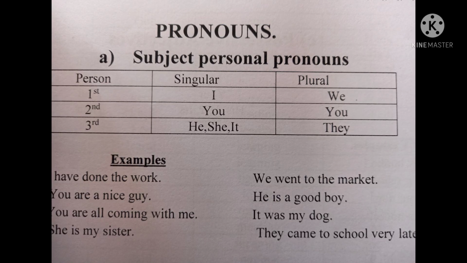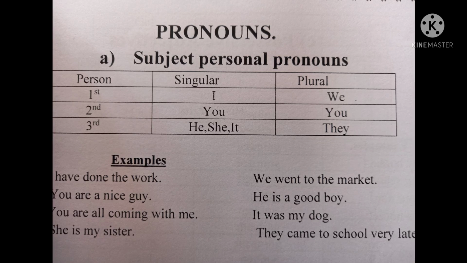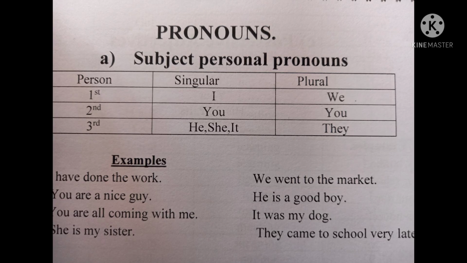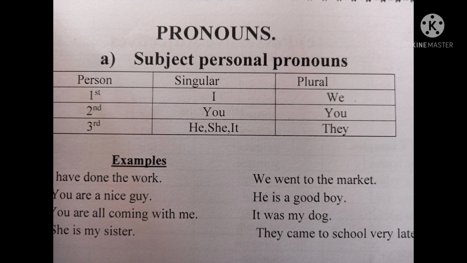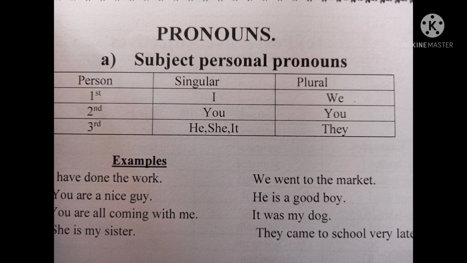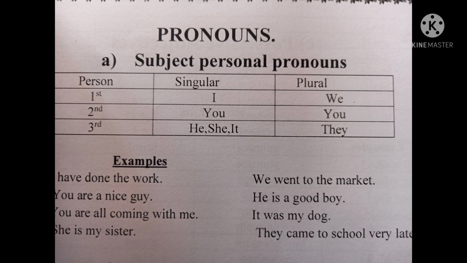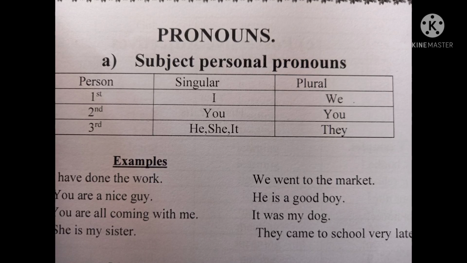In third person plural, we use the word they. So all these words I, we, you, he, she, it, and they, all these words are called subject personal pronouns.